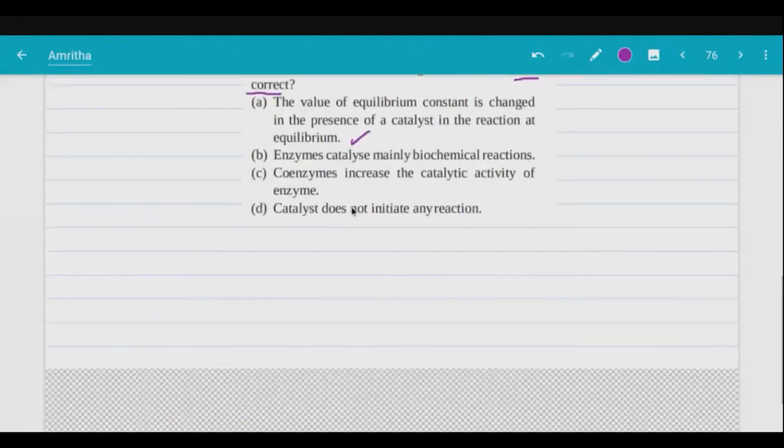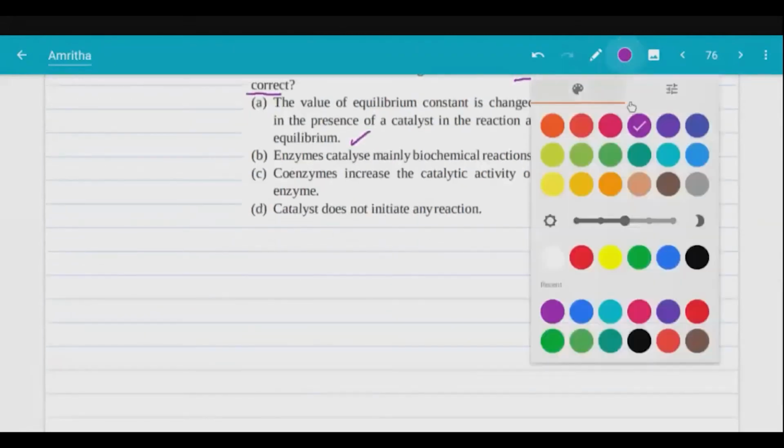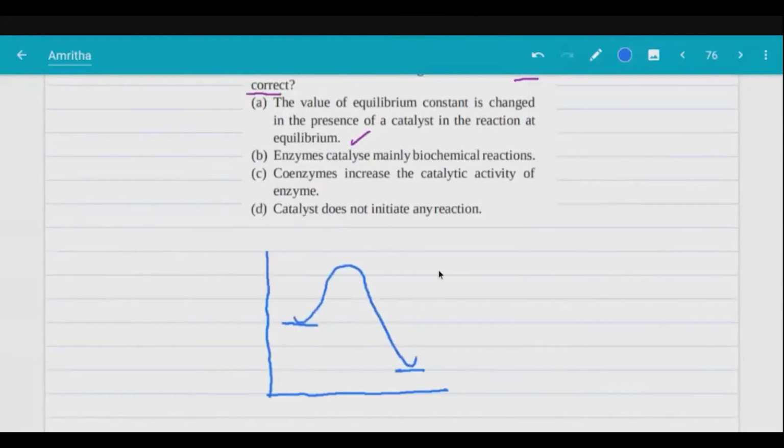See, I'll show you this one. Let us say this is a reaction. Usually what we do is we plot the reaction as energy versus reaction progress.